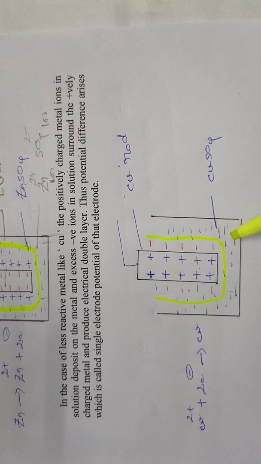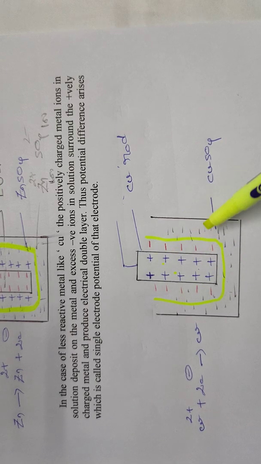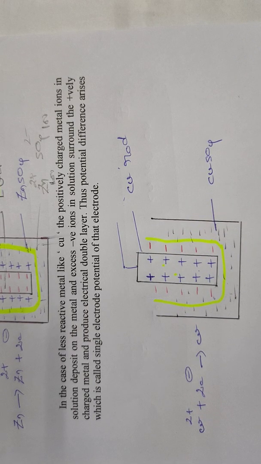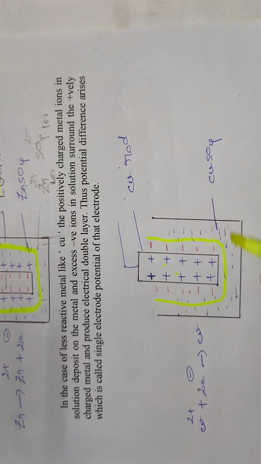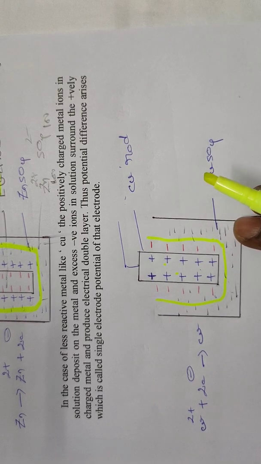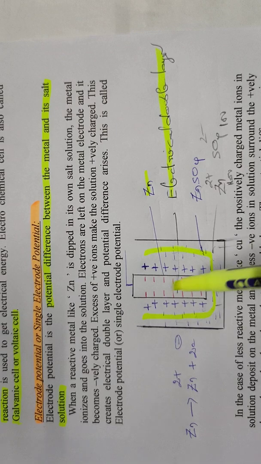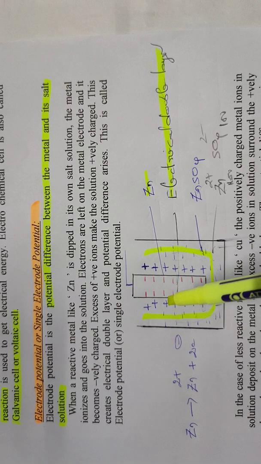These negatively charged ions try to accumulate around the positively charged electrode. It causes an electrical double layer. It is called the electrical double layer. So this electrical double layer causes a potential difference between the metal and its salt solution. It is the single electrode potential of copper, and this is the single electrode potential of zinc.